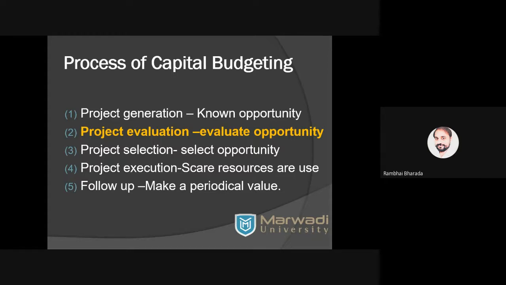After a particular period, generally 3 months or every year, the company takes feedback for that particular project. Say I have invested 5 lakh rupees in a bank FD. What will be the return after 1 year, after 2 years, after 3 years? That we will check every year. That is called follow up. Please remember: project generation, evaluation, selection, implementation, and follow up.